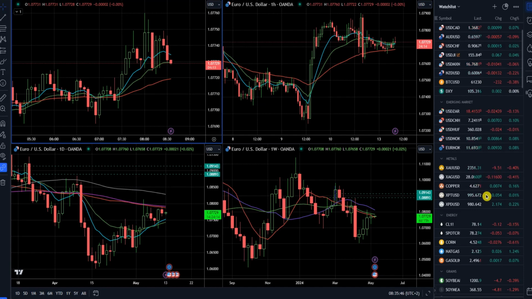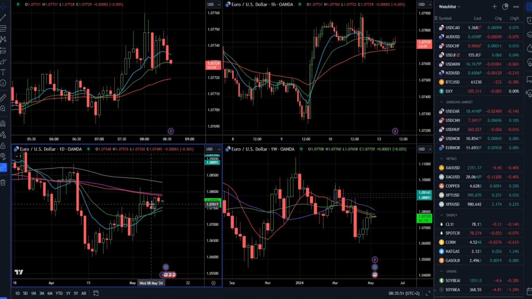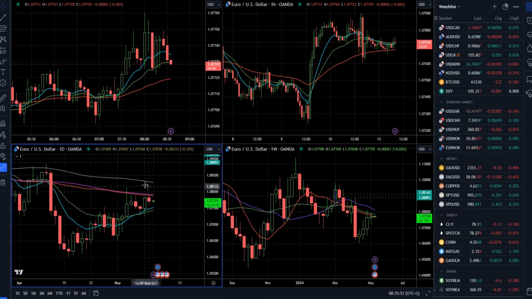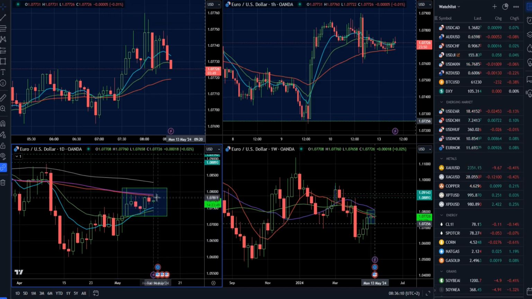I will start with the Euro versus US dollar first. So what we can see here is that market is trading in a consolidation. If you watch the bottom left corner on your screen, you will see that we have a daily chart, and here we have quite a consolidation in the last couple of days with a resistance at 1.0815 and support around 1.0725. So you can also see that market is trading below the 50 and 100-day moving average and above the 10 and 20-day moving average. So basically we have a contraction between the moving averages.